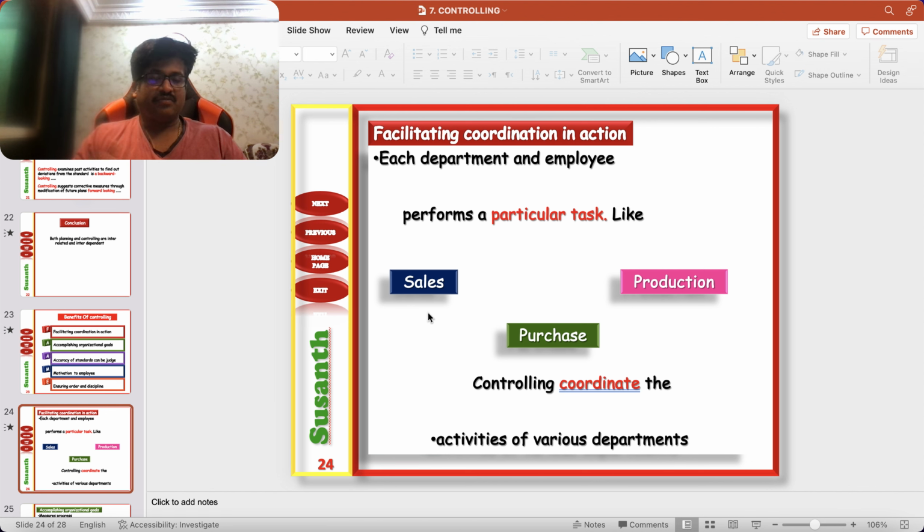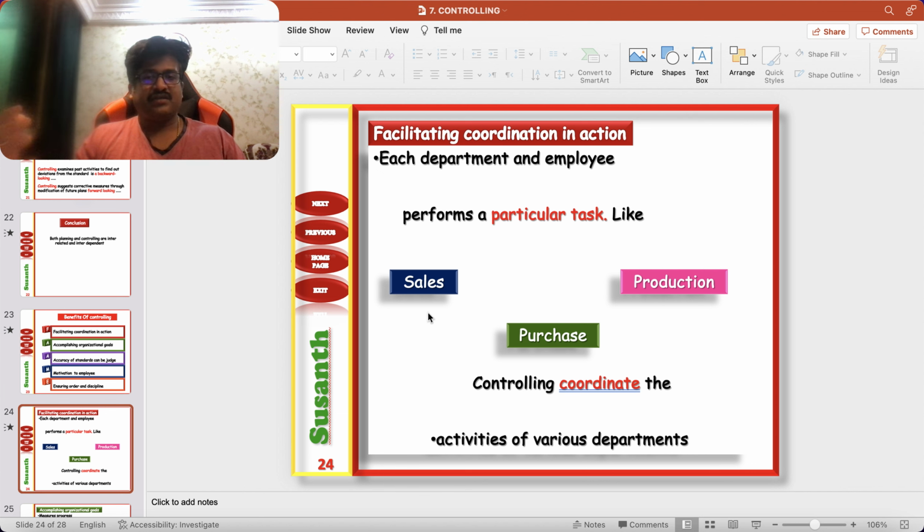According to production, the sales department arranges the sales. According to production only, the purchase department needs to arrange the purchasing function. If the sales department gets a huge order, that will immediately pass on to the purchase department, because according to that they need to purchase the material, and it will pass on to production, because according to that they need to arrange the machineries, the workforce, the schedule, everything. So each department has its own function, and ultimately it contributes to the achievement of organizational goals.